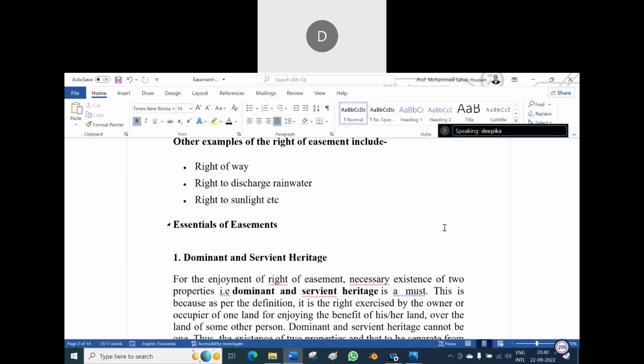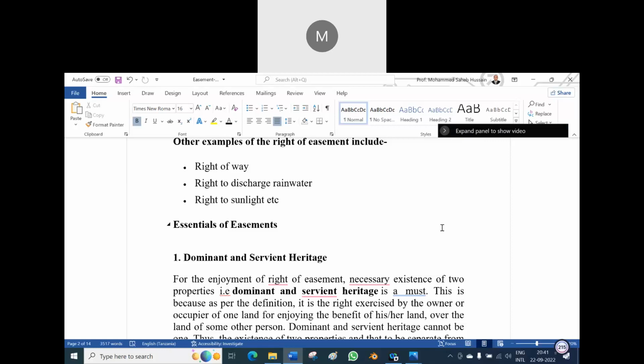Number two, right to discharge rainwater. Rainwater is there. Suru in Telugu. Say in English. I told you, if you don't know, say pass on. Don't waste the time. Eave.